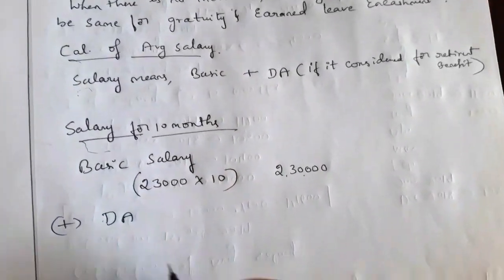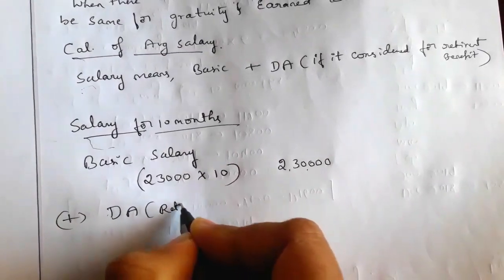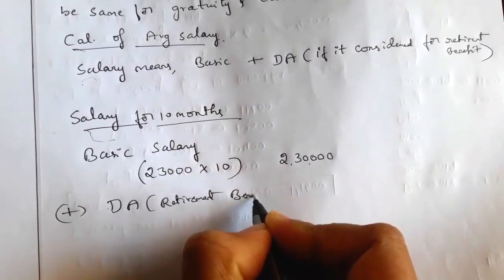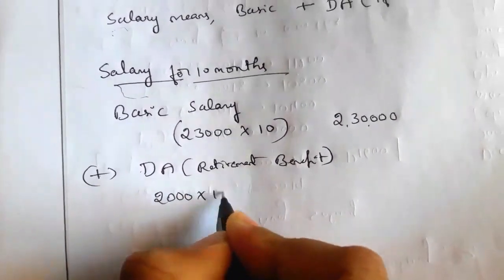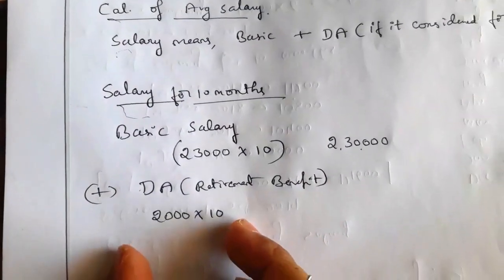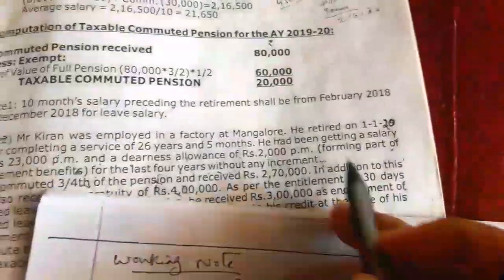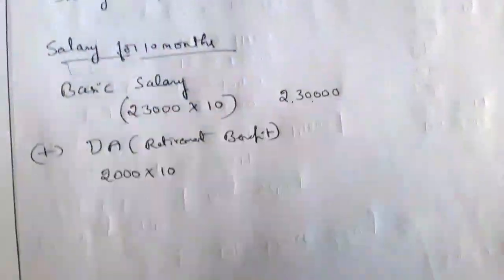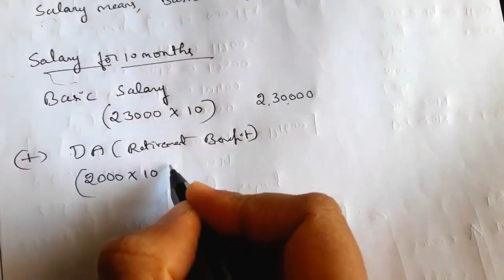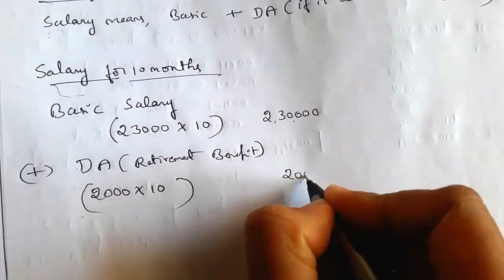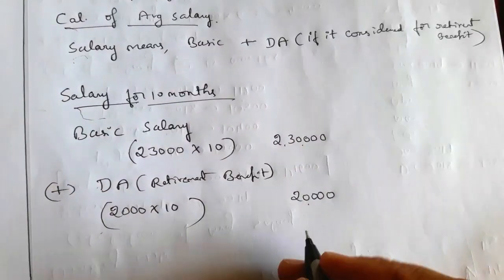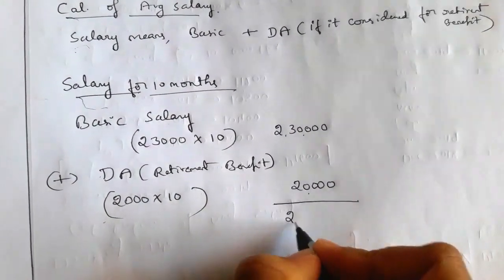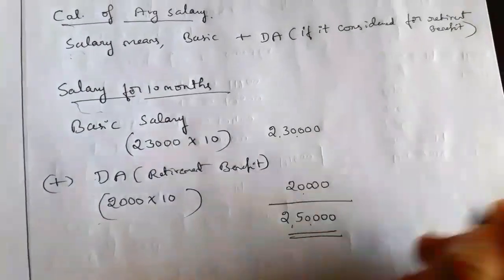DA, only the part of retirement benefit we have to include here. So DA value how much? Dearness allowance is 2,000 per month. So 2,000 into 10 months, how much? 20,000 is the total DA. Forming part of retirement benefits means full DA is considered for retirement benefit. So we can take 2,000 into 10, 20,000 here. Or if you want, we can take 2,000 into 10 into 100%. Same answer we will get. So 20,000. So that is 2,50,000, the total salary for 10 months.